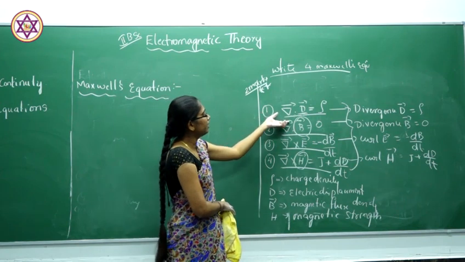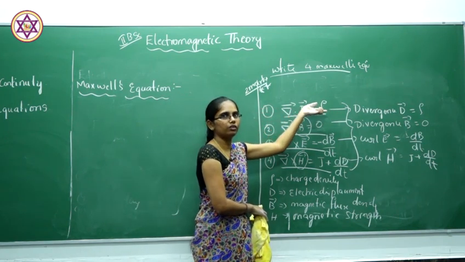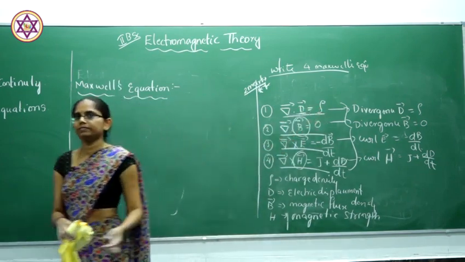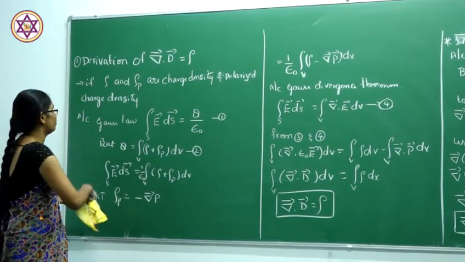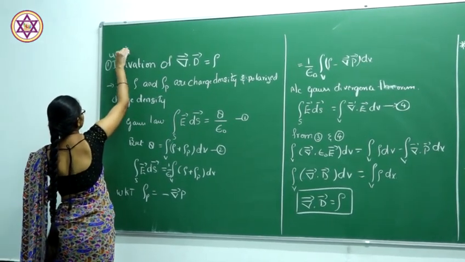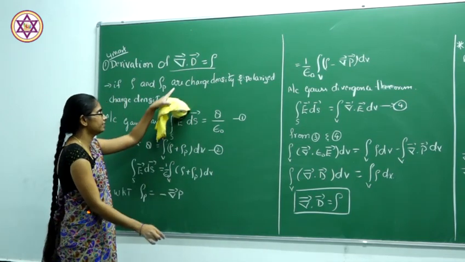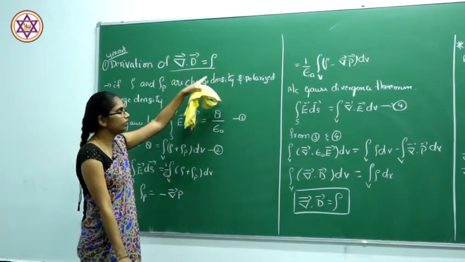Let us derive del dot D will be equal to rho. So if they ask for 4 marks, derive Maxwell's first equation, that is del dot D will be equal to rho.